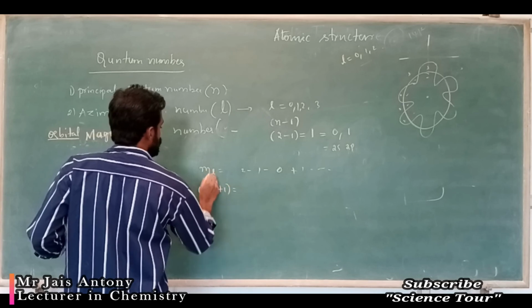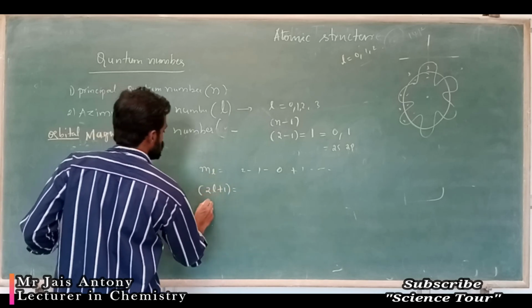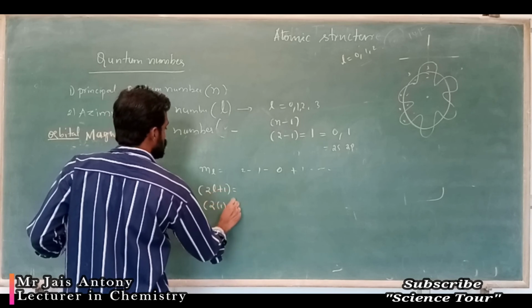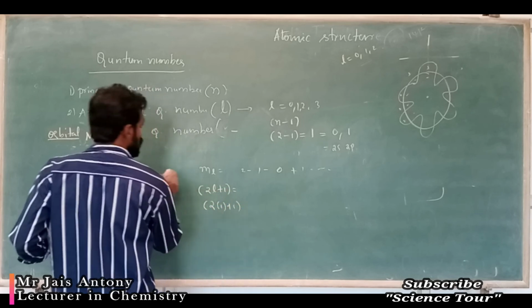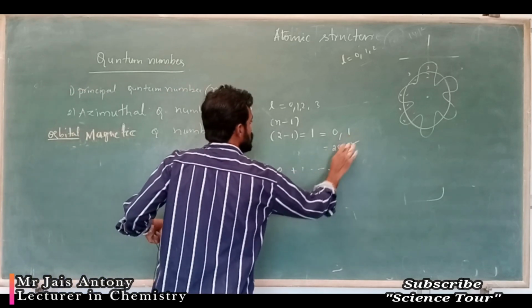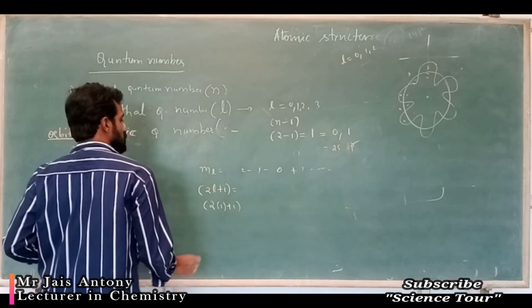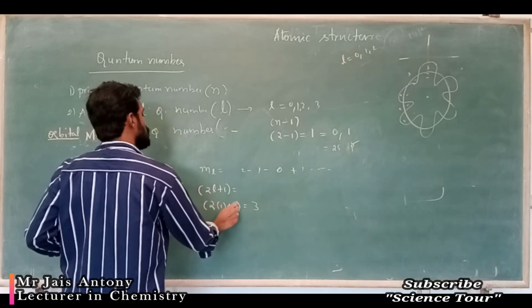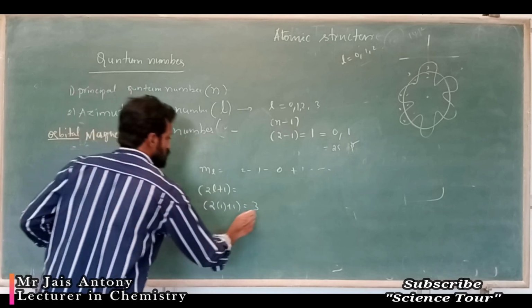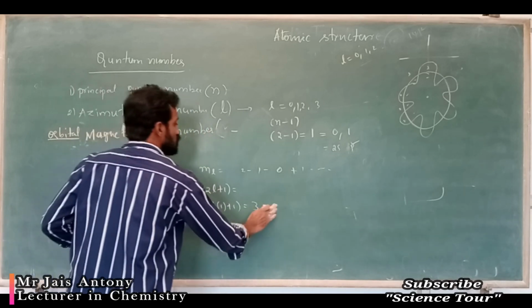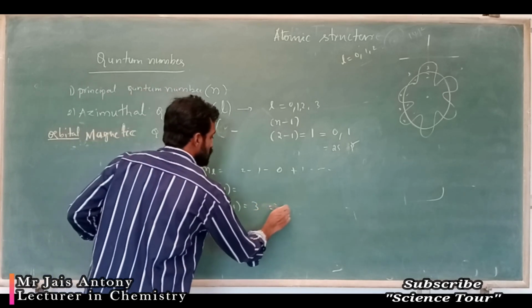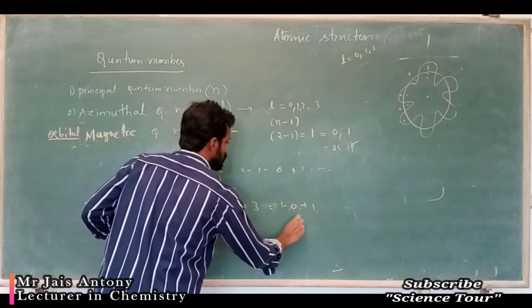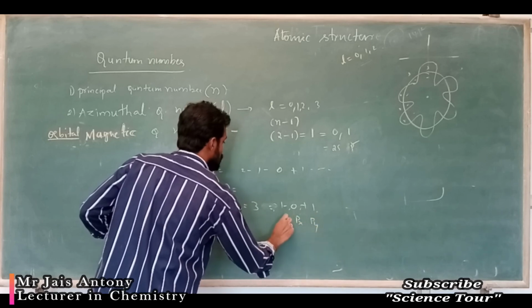If L is 1, which orbital is it? P orbital, correct? So 2 into 1 plus 1, total 3 is there. That is nothing but p orbitals. So you are not writing 3 alone, you are writing 0, plus 1, minus 1. 3 orbitals is nothing but px, py, pz.